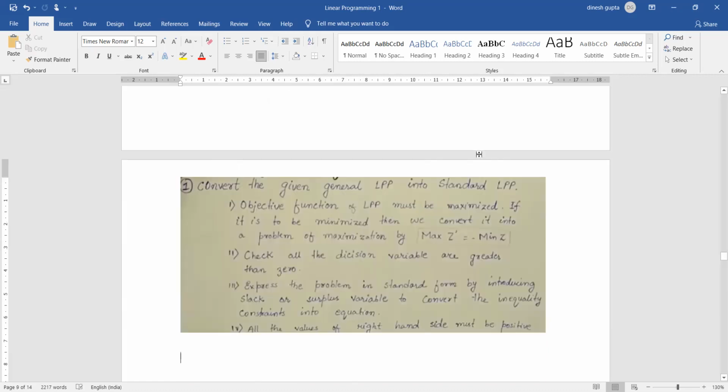The first step in solving the LP using the simplex method is to create the objective function, that is the maximum statement. Check that the decision variables are greater than 0. Express the problem in standard form, which we already know how to make, and then ensure that all the values on the right hand side are positive.